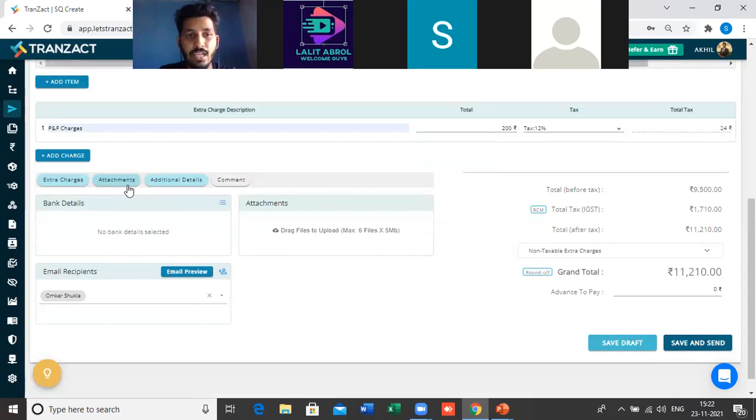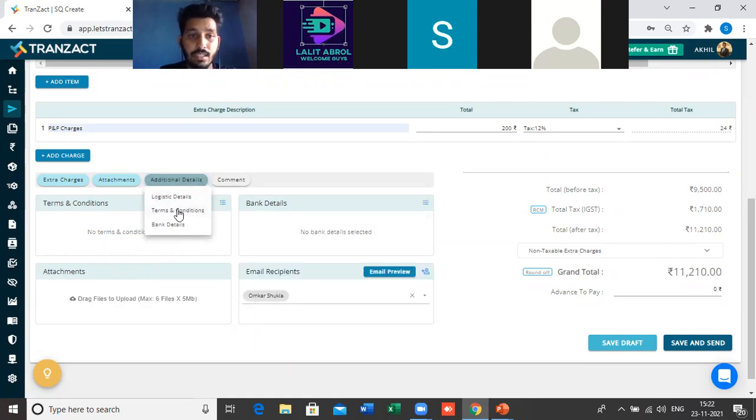And then we have some attachment and additional details. For example, if you want to add any CAD file, your drawings of the finished good, anything you can upload here if you want to send those documents with the quotation, with the PDF of your quotation. And then we have this additional detail from where you can select logistic details, terms and condition, bank details. All these things can be added in every document in the system.